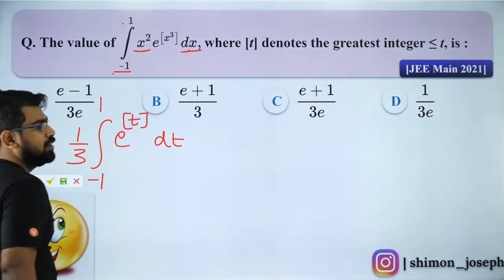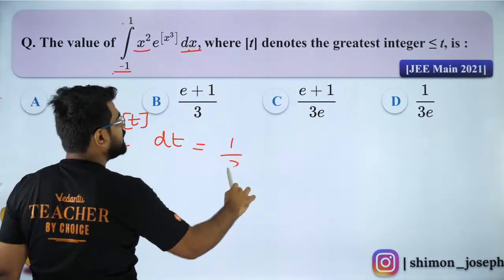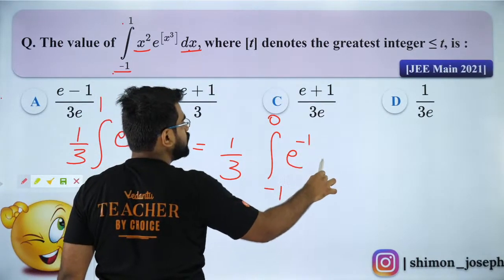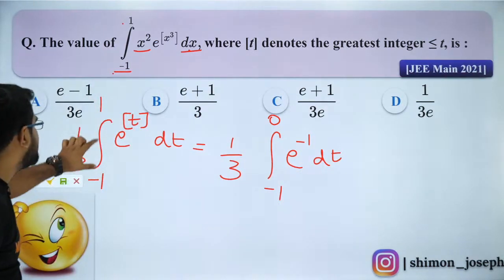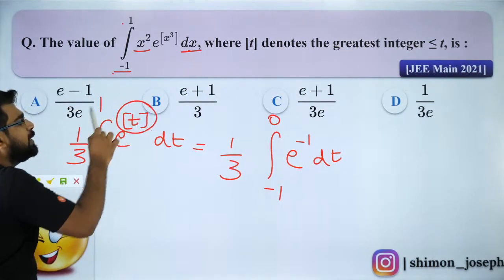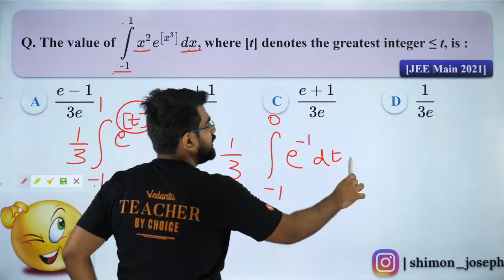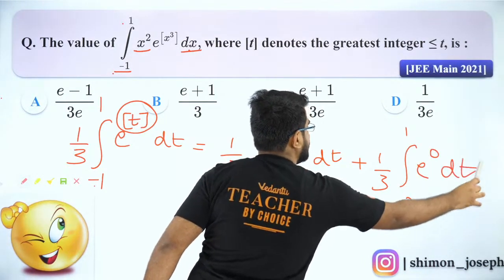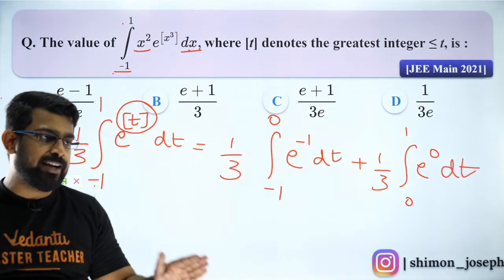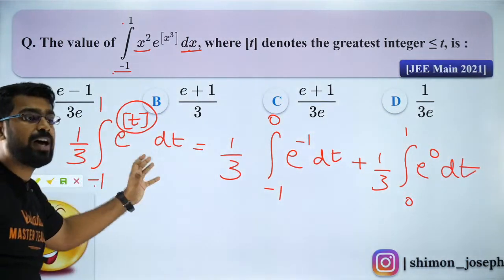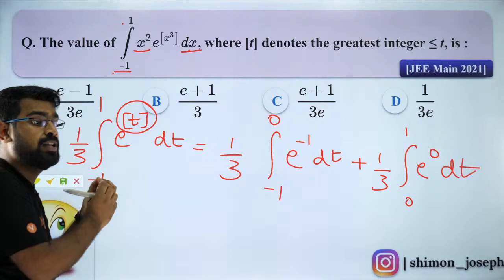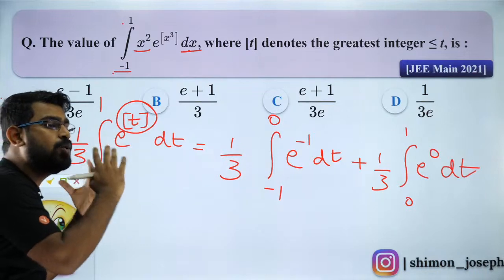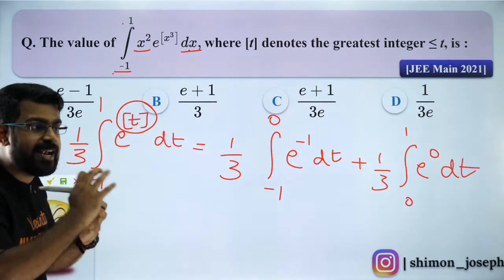All of you? So now I can write it as 1 by 3 times the integral between minus 1 to 0 of e to the power minus 1 dt, because if I split this from minus 1 to 0, GIF of t will be minus 1. Now from 0 to 1, GIF of t will be 0. That's it. Solve it, get the answer, you are done. So all the questions were based on splitting your limits, breaking your integral. How do you break your integral in such a way that you arrive at the right answer?